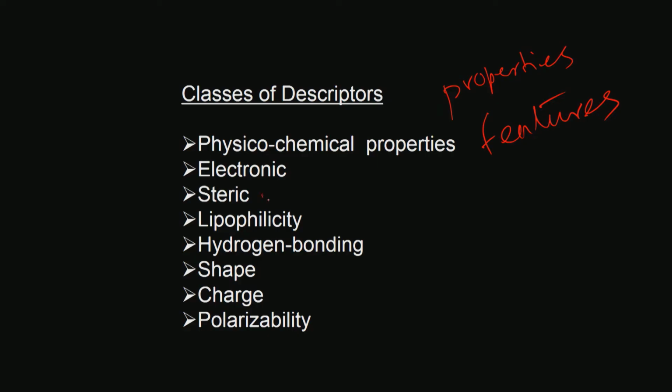Steric factors, okay, the shape gives you the steric factor. Lipophilicity, the log P value. Hydrogen bond forming, that means hydrogen bond donating, hydrogen bond accepting, shape of the molecule, charge distribution on the molecule, polarizability. So all these are different types of structural properties or features or descriptors.